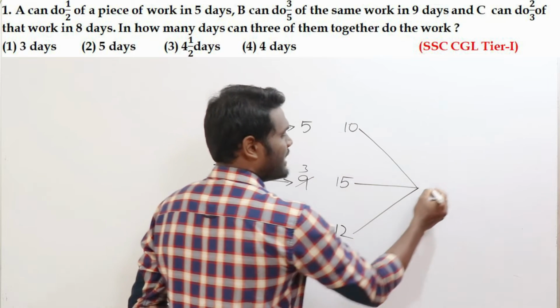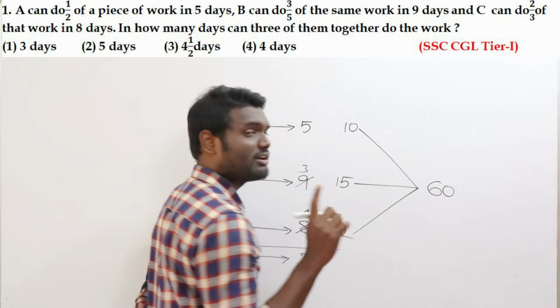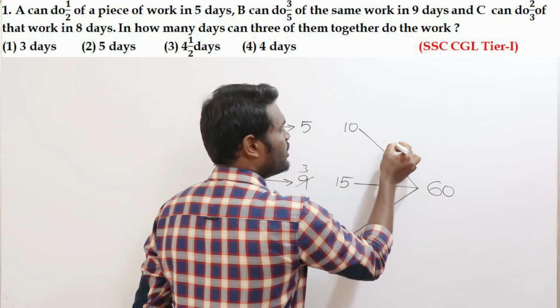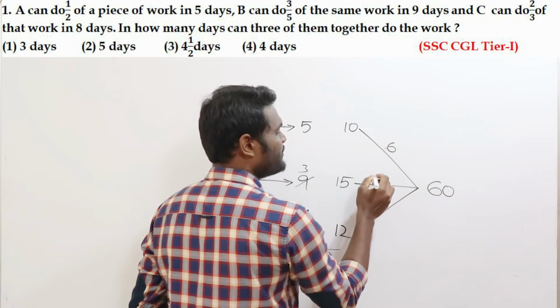10, 15, 12. LCM is going to be 60, which means the total work is like 60 apples. Now this fellow does 6 apples per day. Now this fellow how many?